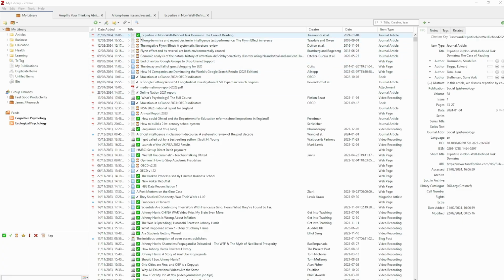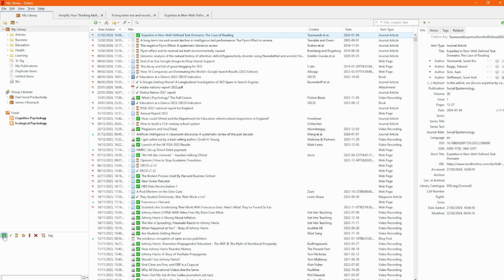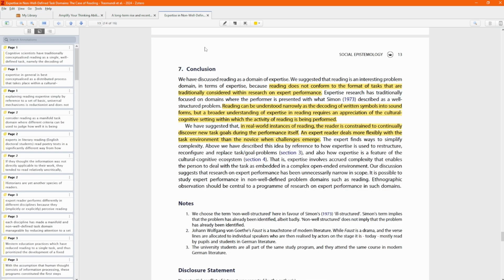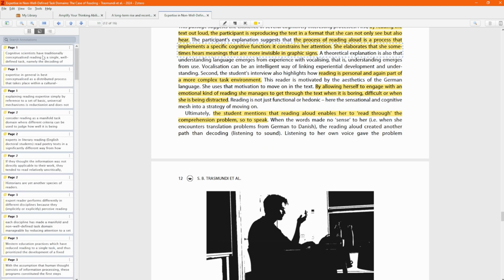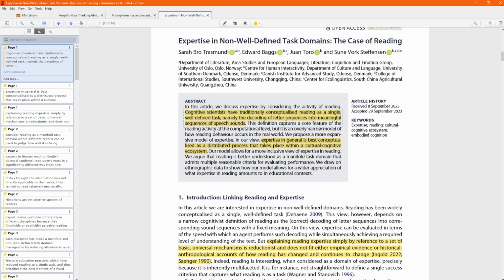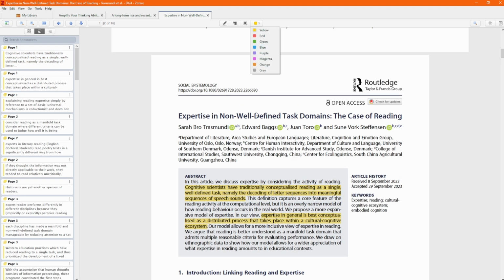So I am in Zotero, and you can see I've got a green tick. That is me saying that I have completed this paper, and if I go into the paper, I can double click into Zotero and it takes me to the paper. I've done lots of highlights, and if I go all the way to the top, you can see I've highlighted all in one color. I don't bother changing colors. I know I can, but I don't.